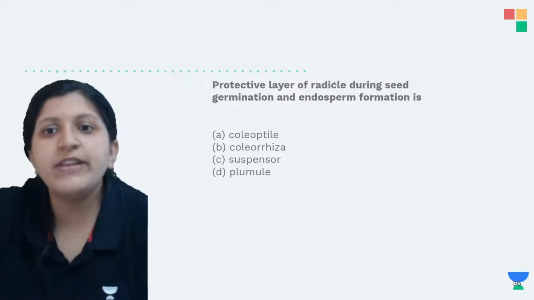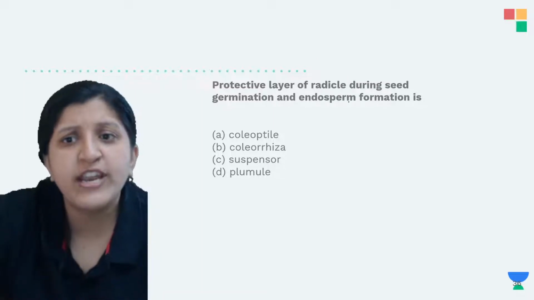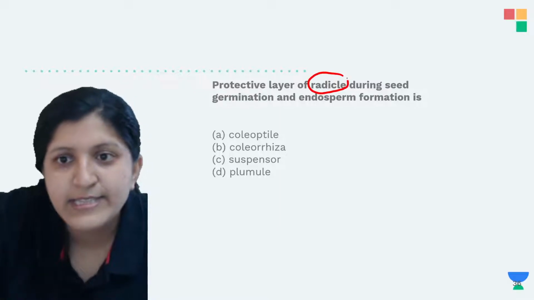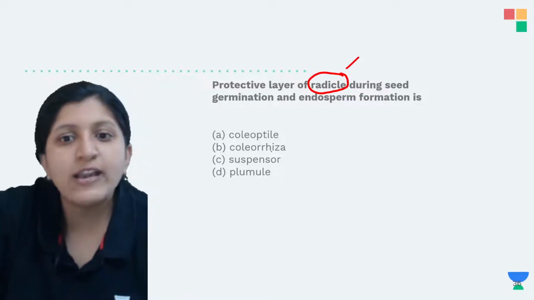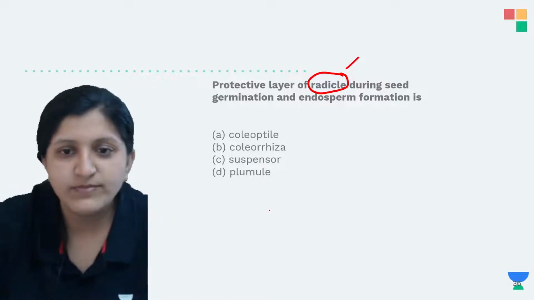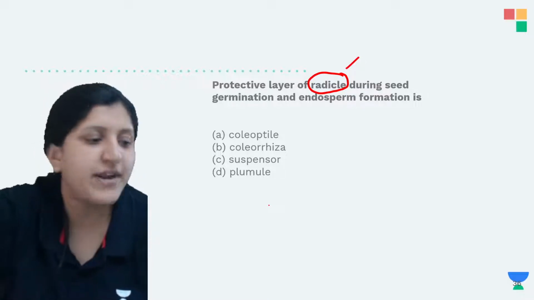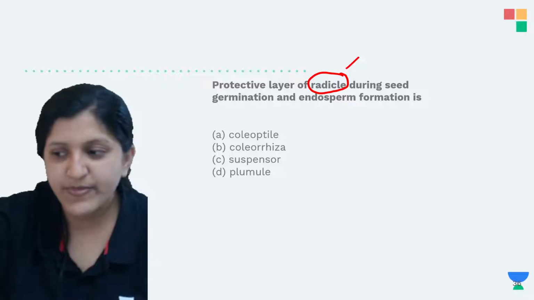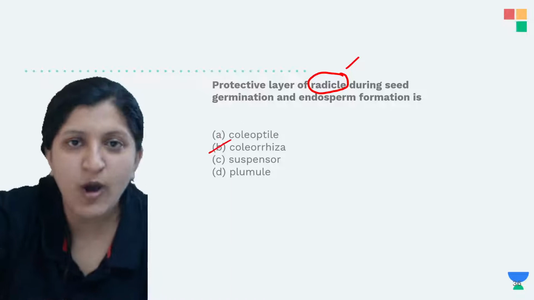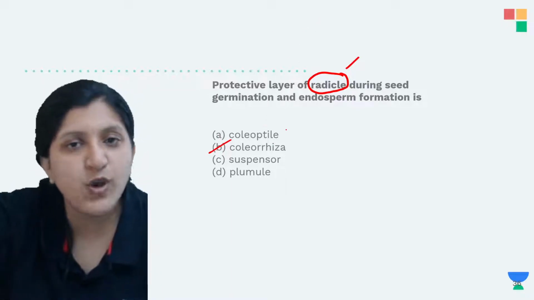Next, the protective layer of the radicle during seed germination is: coleoptile, coleorhiza, suspensor, or plumule. So what is the answer? The protective covering for the radicle is again the coleorhiza, so it is option B itself. Radicle has the coleorhiza, and plumule has the coleoptile.